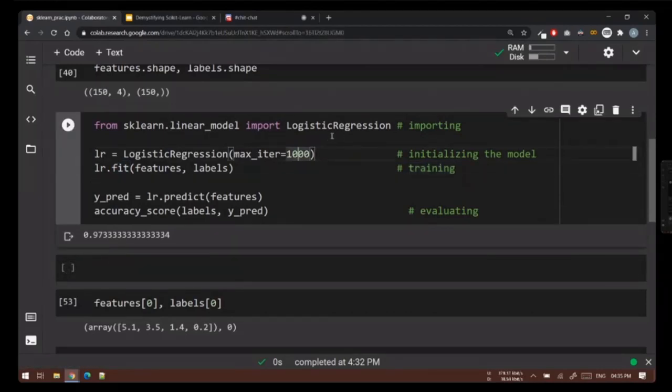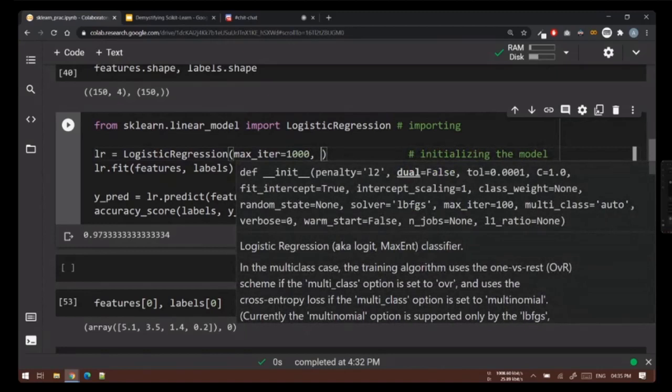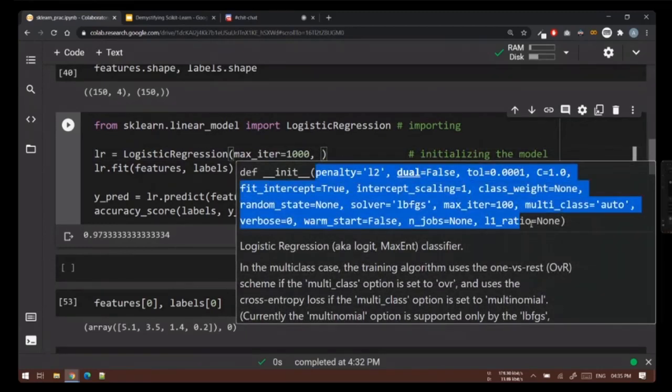It's pretty simple. Whenever you want to use a model, you will import it. Once you have imported it, you will initialize it. During initialization, you pass some arguments. These arguments help us to control how your model will behave. So you can say number of iterations should be 1000. You can see all these different arguments that are there.